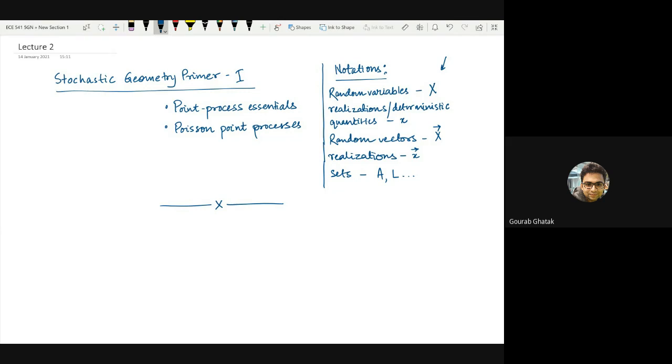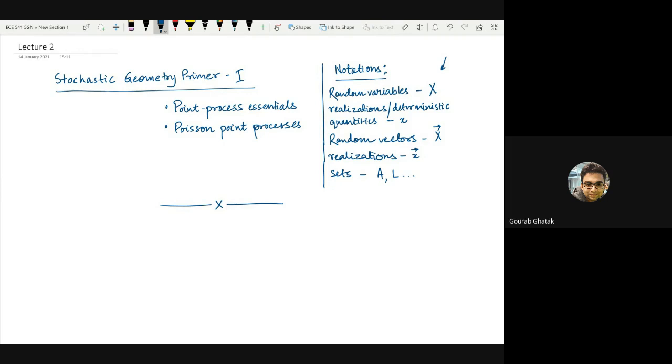Random vectors are conventionally denoted by bold-faced capital letters, but it's difficult on the whiteboard, so I will be putting this vector sign. So random vectors are denoted by capital letters with a vector sign, and their realizations or other quantities are small letters with this vector sign.